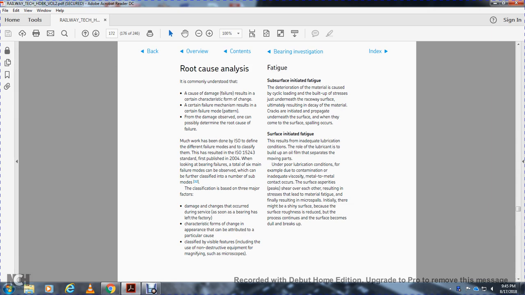Subsurface initiated fatigue: the deterioration method is cyclic loading, with built-up stress underneath the raceway surface, ultimately resulting in the decay of the material with cracks initiating and propagating underneath the surface, which, when they come to the surface, cause spalling.